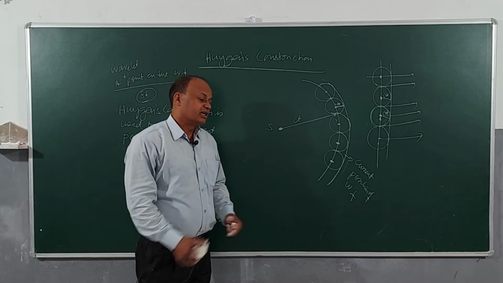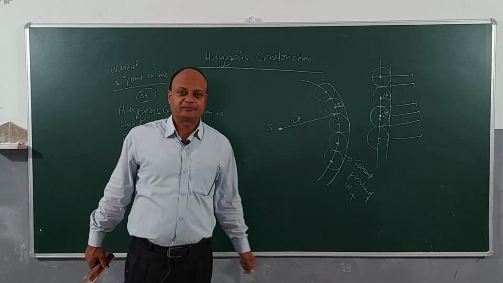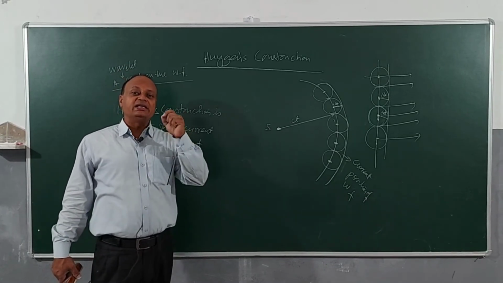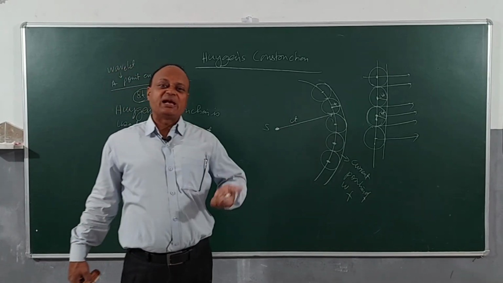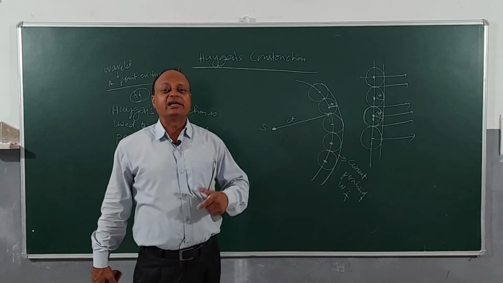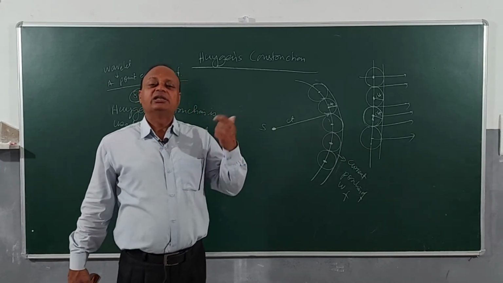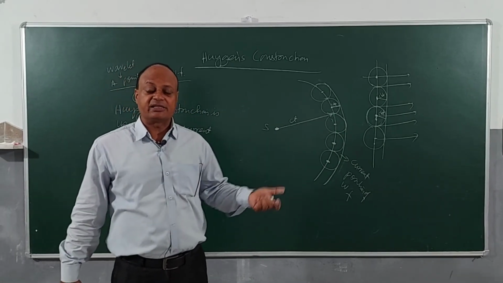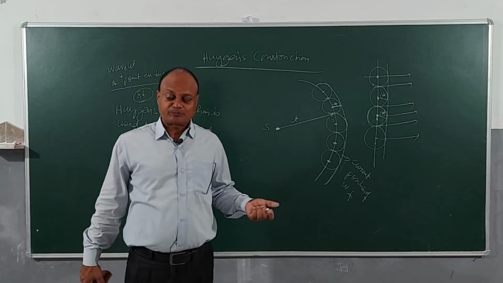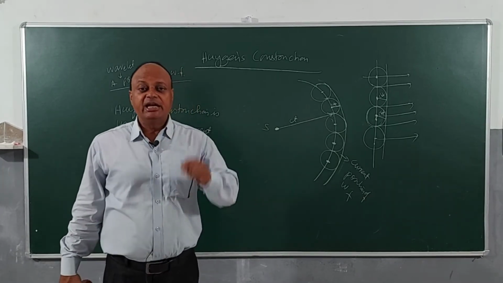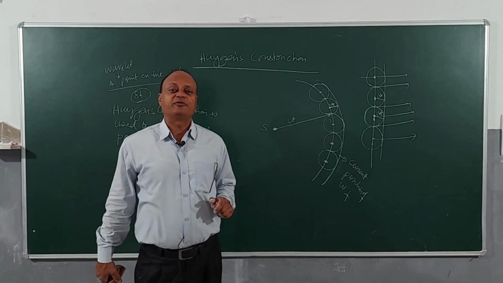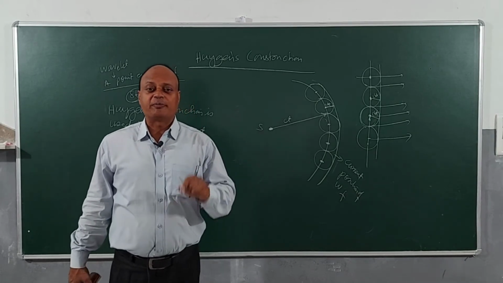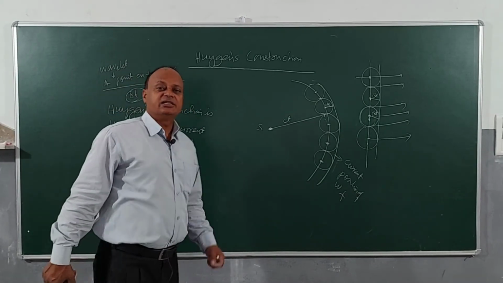So children, we did these peripheral topics related to Huygens theory. Now we will be coming to a very important part of it. If you propose any theory of light, suppose I propose a theory of light which is not right, that light is travelling in the form of a cannonball, that is not right, because I will not be able to explain the observed phenomena like reflection, refraction, interference, polarization and diffraction. Now after Huygens proposed his theory, it became important for him to prove the laws of reflection and refraction. It is important for exams also, so we will be doing proof of laws of reflection and refraction using Huygens theory. Okay?